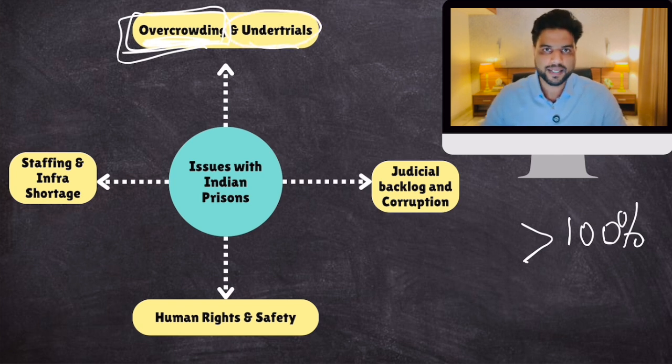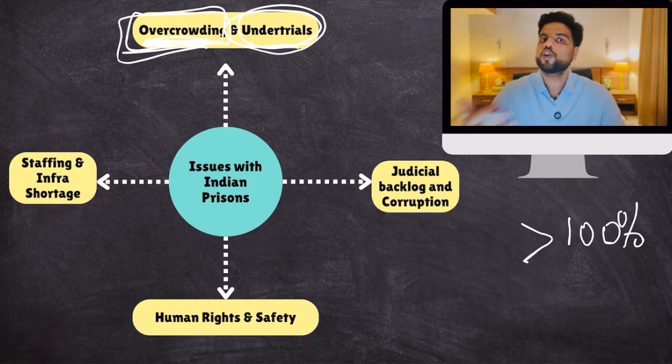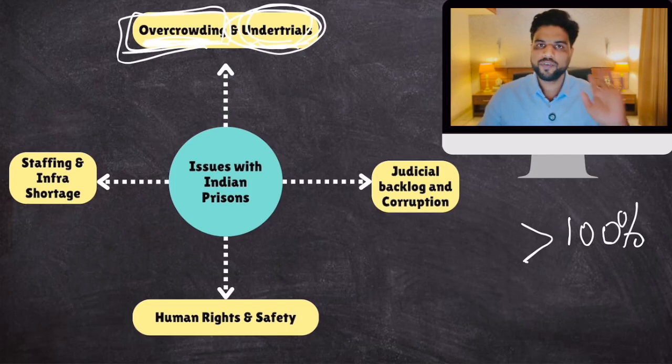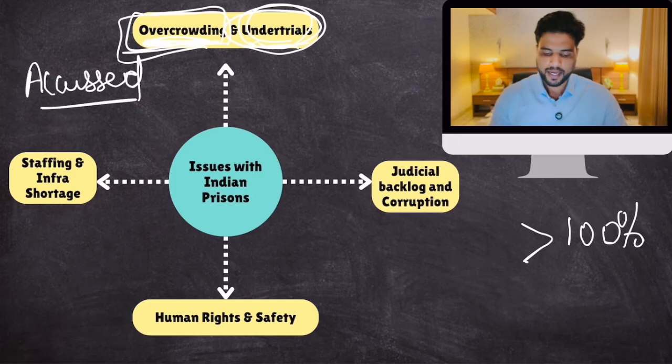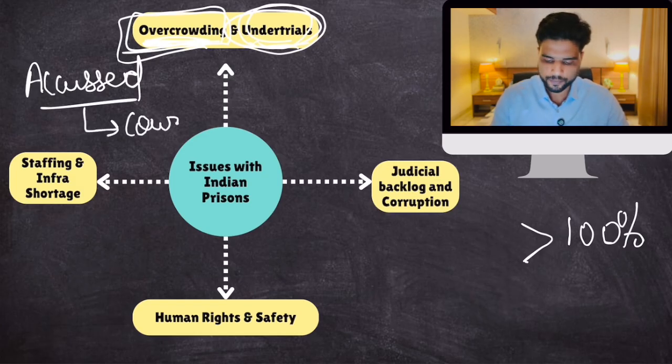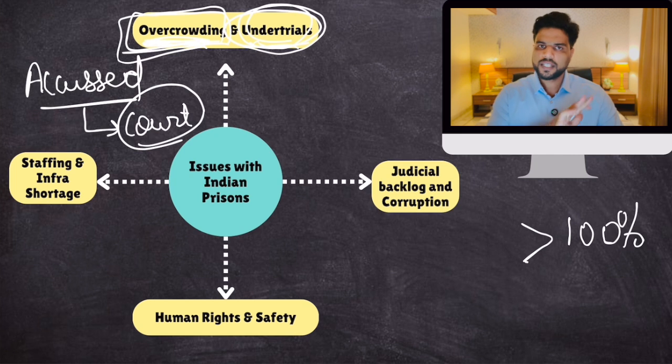Now, who are under trials? Most of you know about this, okay? But let me explain this concept of under trials to those who do not know about it, okay? The thing is that there is this maxim called innocent until proven guilty. Let's suppose there is an accused, okay? Now, that accused is fighting a case in the court. The court is hearing that case, okay?